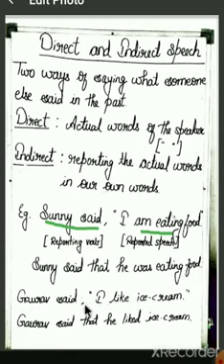Look at one more example. Gaurav said, "I like ice cream." The indirect speech for this is: Gaurav said that he liked ice cream. You must have noticed there are certain changes over here, right? Some changes are related to pronouns, some are related to tenses. So let's see what the rules of changing direct to indirect speech are.